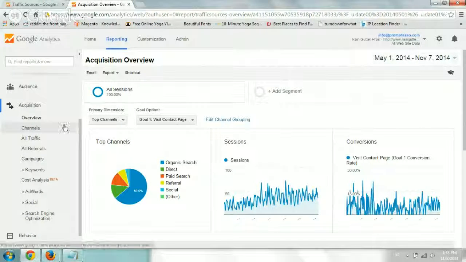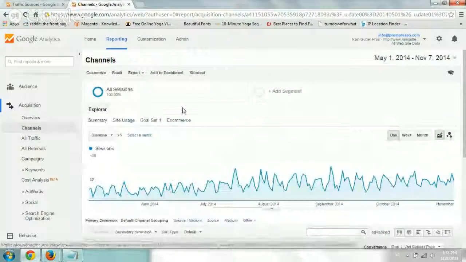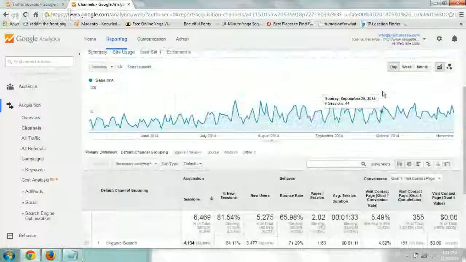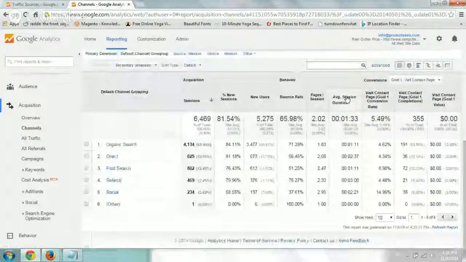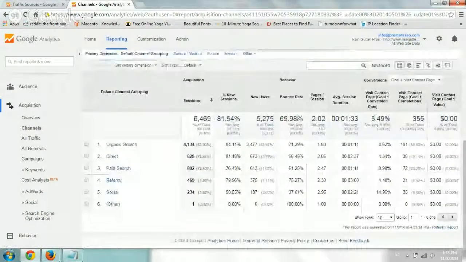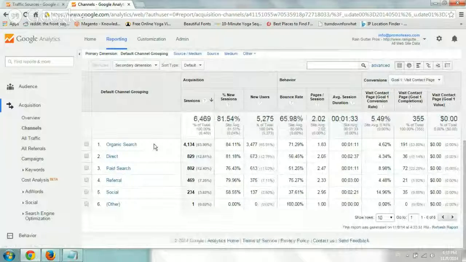Okay, so I'm going to start here with the Channels tab right here. As you can see, if you scroll down, you have a graph, of course. If you scroll down, you'll be able to see the different channel grouping, right? So Google by default already provides a lot of the different methods, but what you need to do again is always try to feed additional information to analytics to understand better.